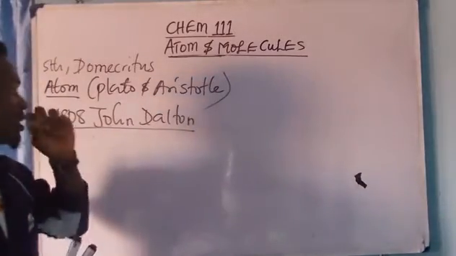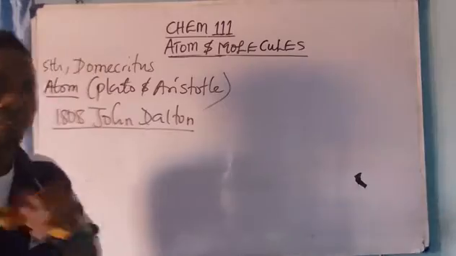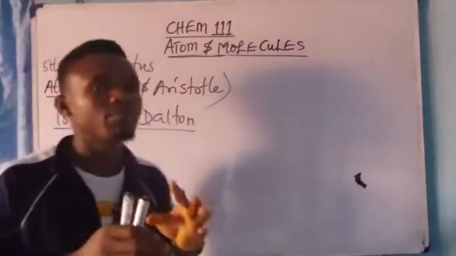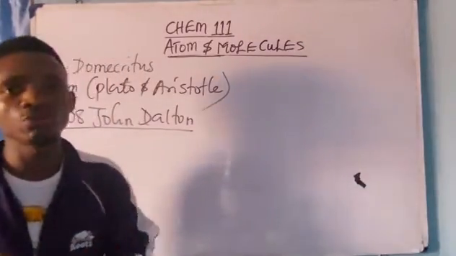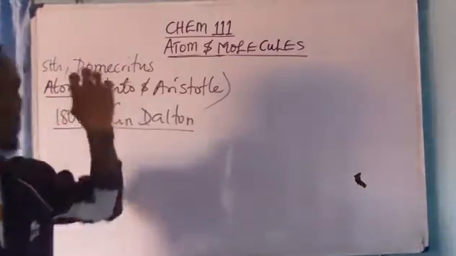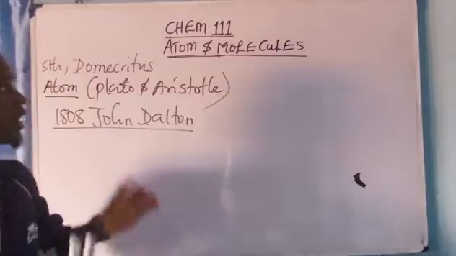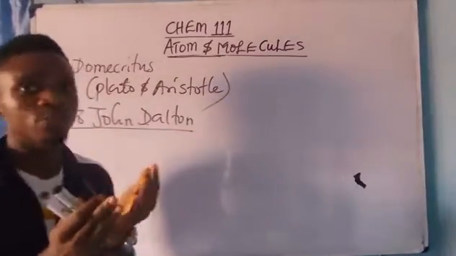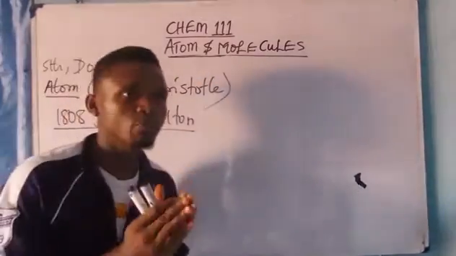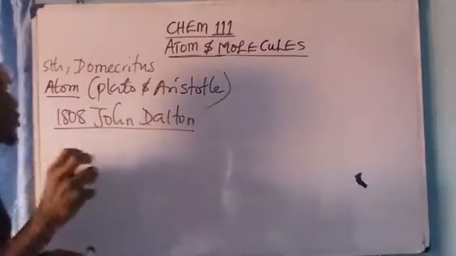It is a basic unit of every matter, which means that every molecule or any structure at all contains atoms, which means that atoms are the building blocks of every object.